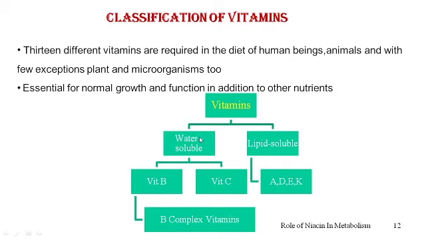The important ones among the water soluble vitamins are the vitamin B group, which includes the B complex vitamins, and vitamin C. Amongst the lipid soluble vitamins, vitamin A, vitamin D, vitamin E, and vitamin K are important.